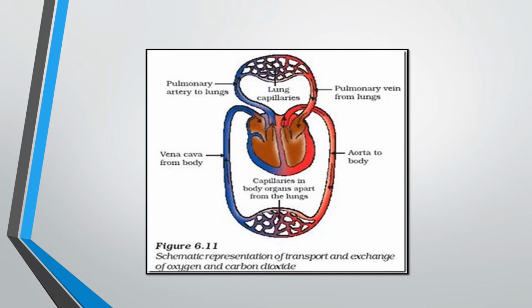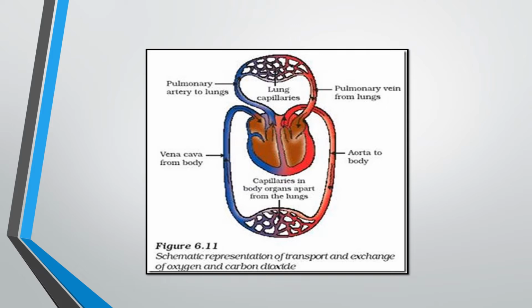This schematic representation shows how the blood goes from the heart to the lungs and different parts. See the upper portion, it shows lung capillaries, then down, body organ capillaries. The red color shows oxygenated blood. The blue color shows deoxygenated or impure blood. Impure blood means rich in carbon dioxide, that is carried by the vena cava. You can see that in the diagram very well.